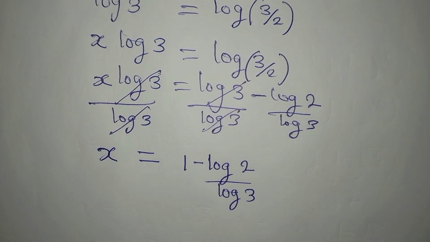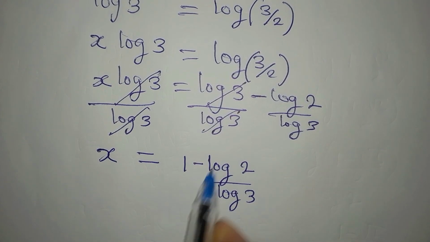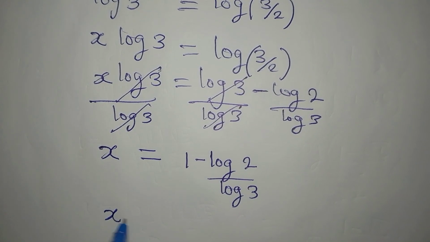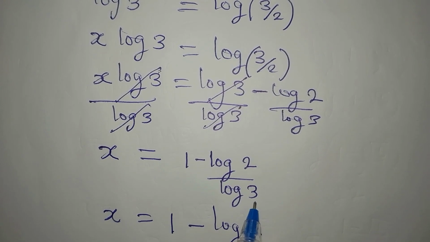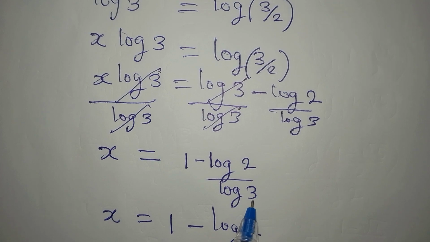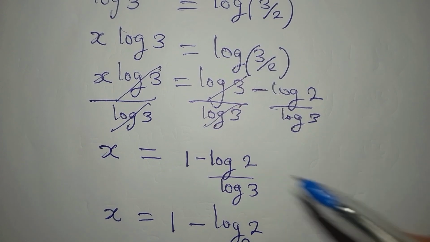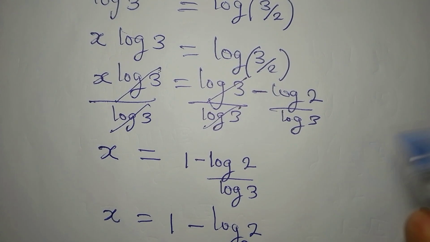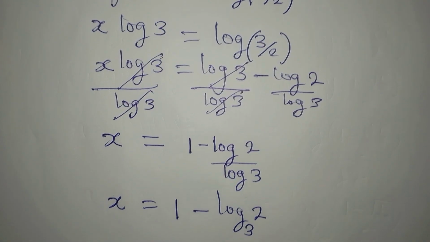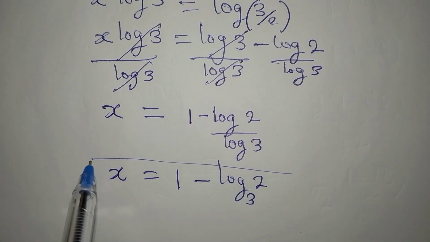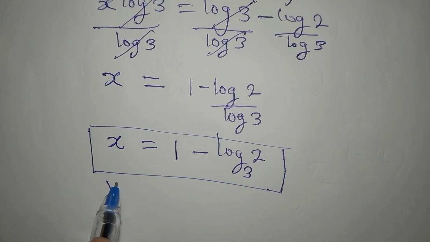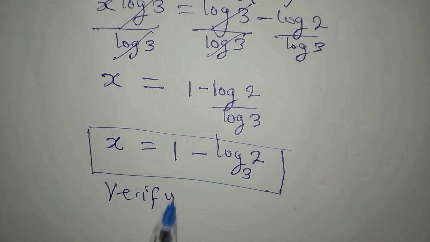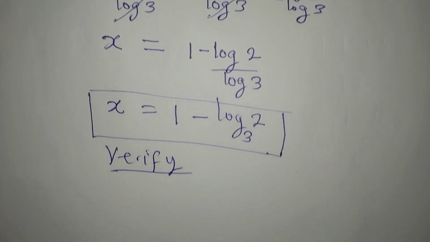So what I will do here is apply change of base, so that x will be 1 minus log 2 to the base of 3. This 3 here becomes the base of the numerator, provided both of them are in the same base. So this is what we have as the value of x, and we always verify our work. So let's see whether this is correct.